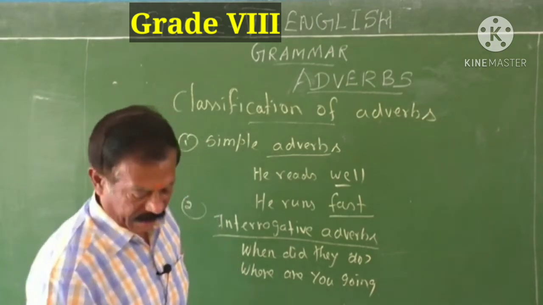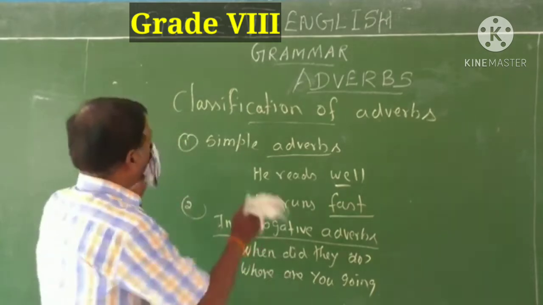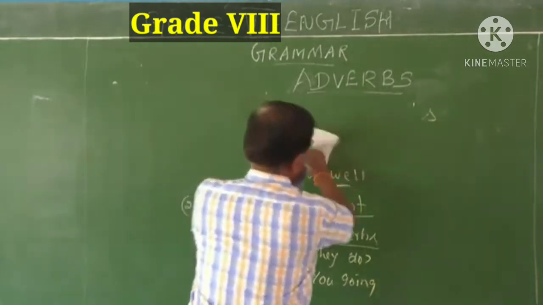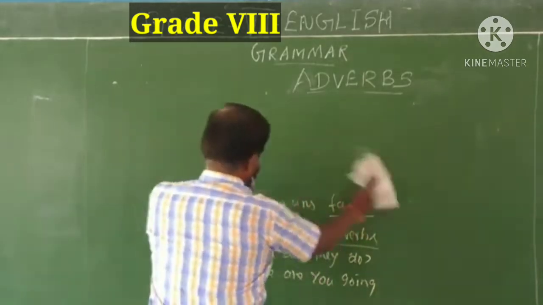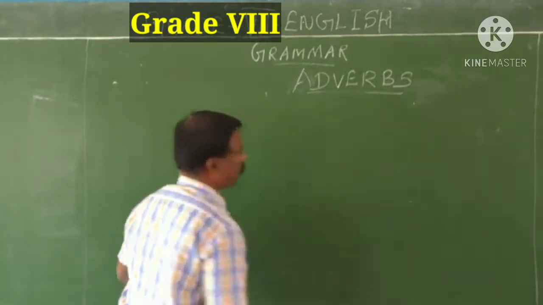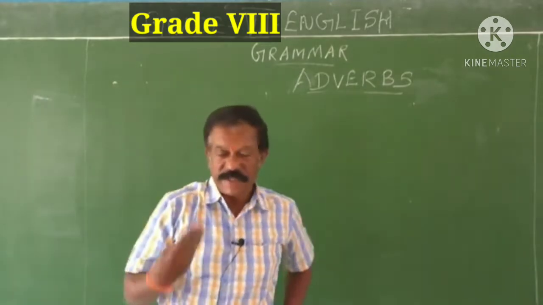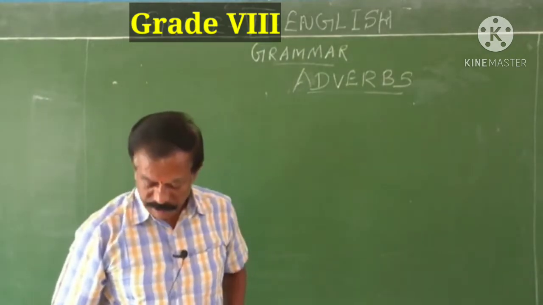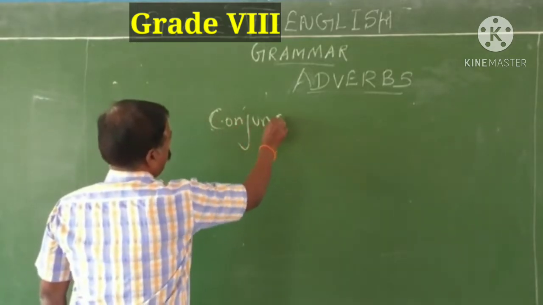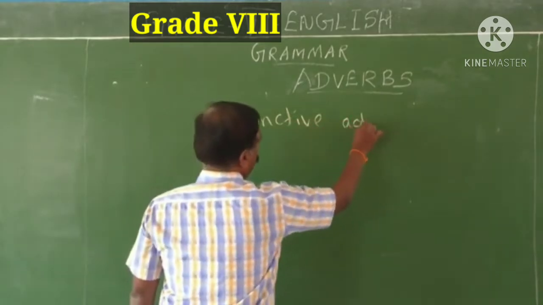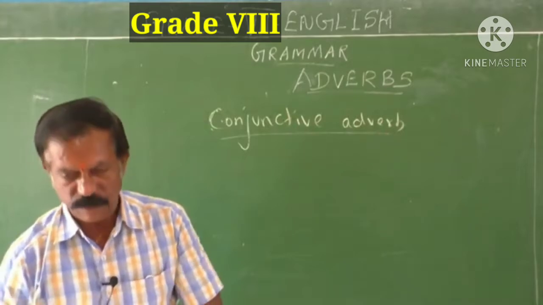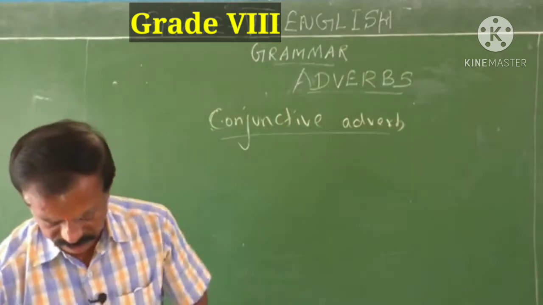Then conjunctive adverbs, another type. You know conjunction, children, you have already learnt in your previous class. I taught you kinds of conjunctions. The main important function of a conjunction is to connect two words, two phrases, two sentences and two clauses. Here, if an adverb does that function, then it is called a conjunctive adverb. Let me give you one or two examples and you can easily understand.